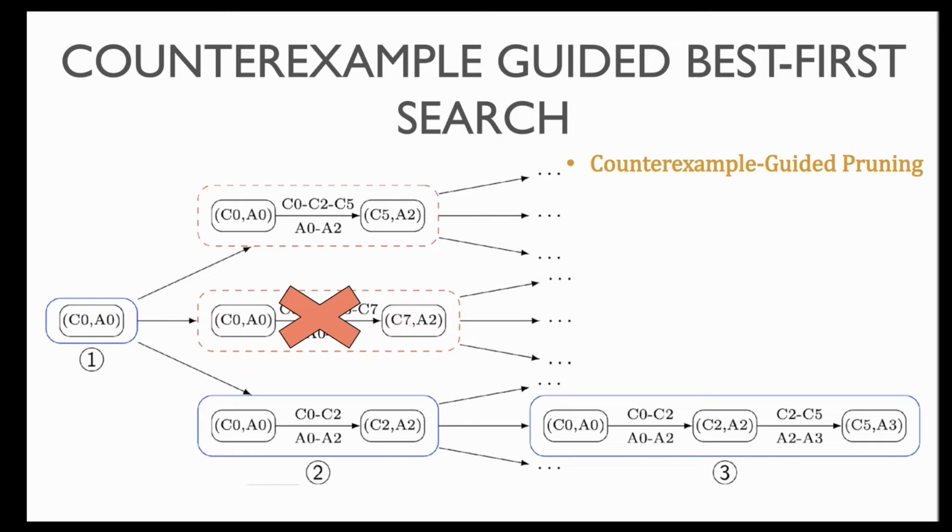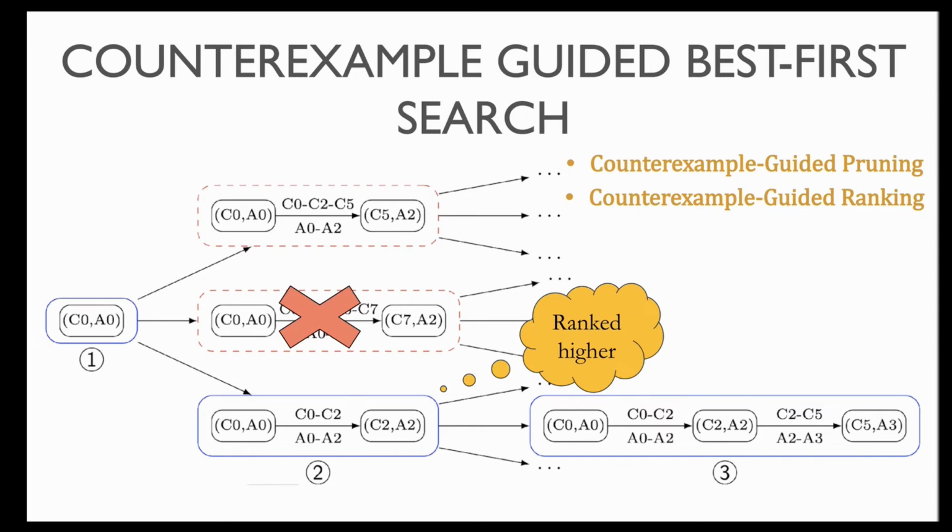And we are going to prune out obviously incorrect possibilities. For some of these possibilities of product CFGs, these generated counterexamples would show that this is not even possible because it doesn't have correlations for some important state elements of the program. And so we're going to prune them out. And this is called counterexample guided pruning.